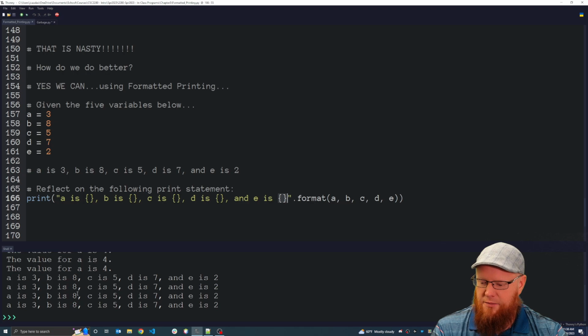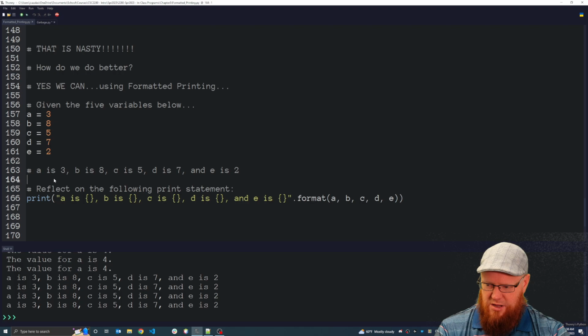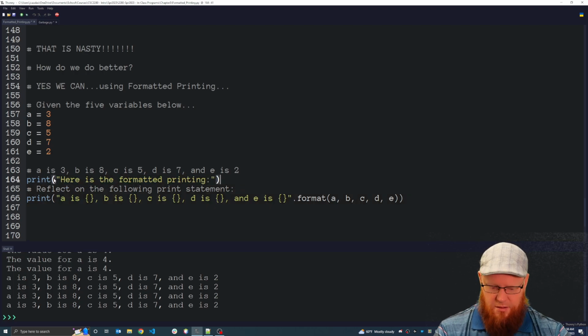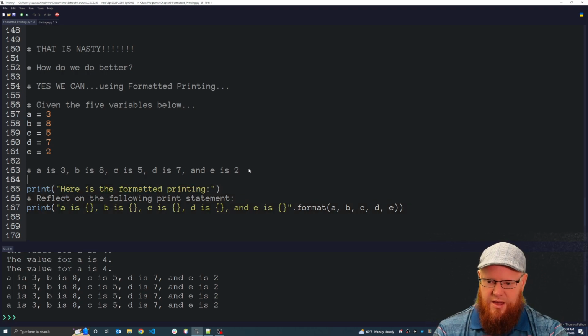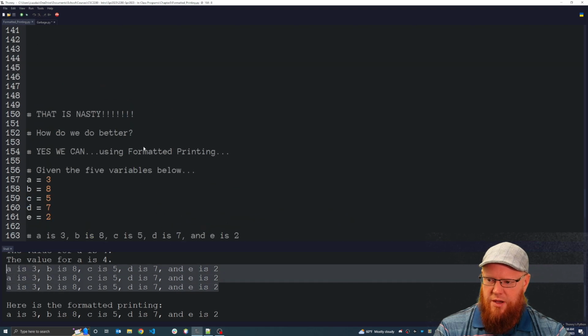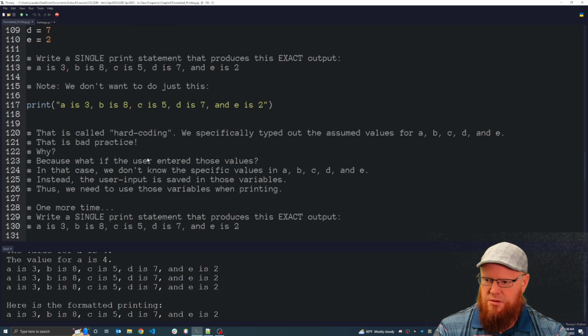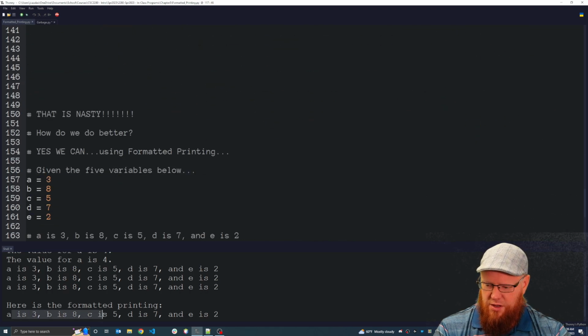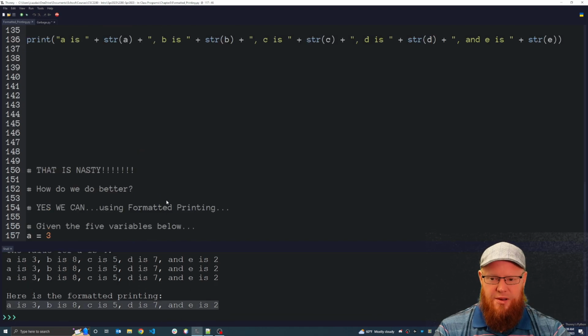So when I run this now, notice we get, and let me put a print statement: here is the formatted printing. And let me put another empty print statement above that, and we get this. Because these are the 3 that we printed above, right? We printed these 2, and we printed this right here. So this 4th one, here is the formatted printing. Notice we got the exact same output. And it's weird at first, right?